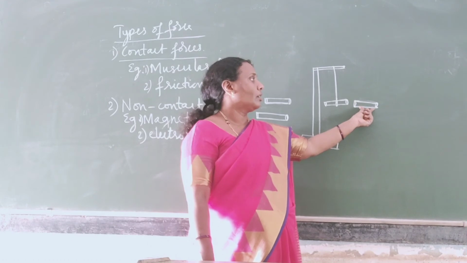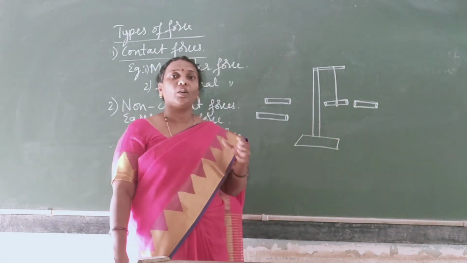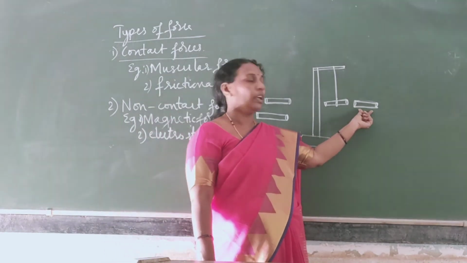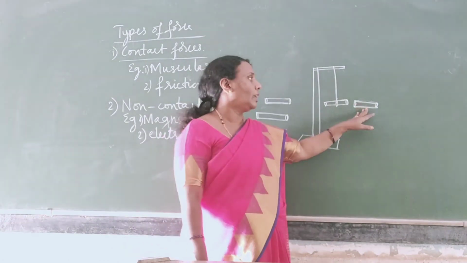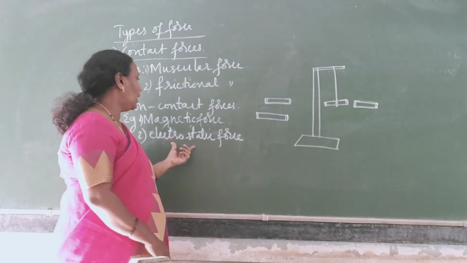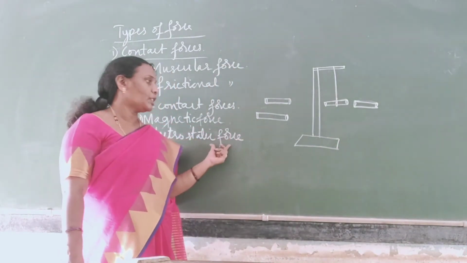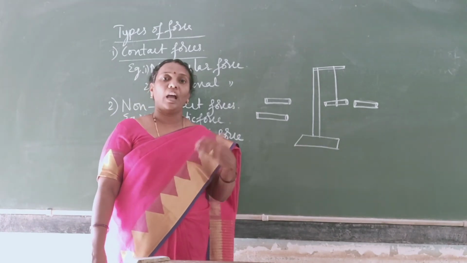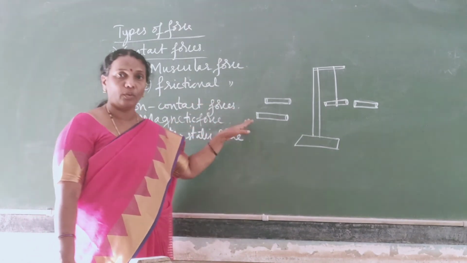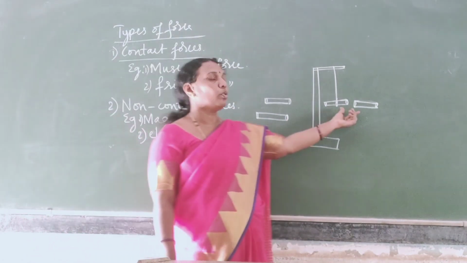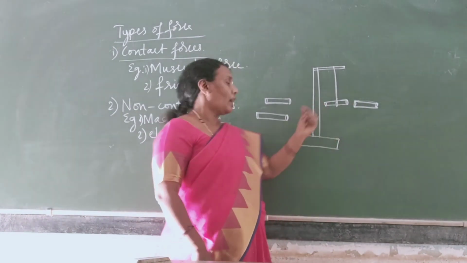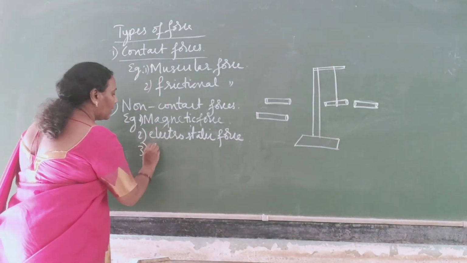This piece of straw, when it is rubbed with the sheet of paper, gets charged, and when this charged body is brought near the uncharged body, they attract each other. This attractive force is called electrostatic force. It exists between a charged body and an uncharged body. So this electrostatic force is also a non-contact force. It exists even if there is no contact between the two straws, just brought nearer. And the next one is the gravitational force.